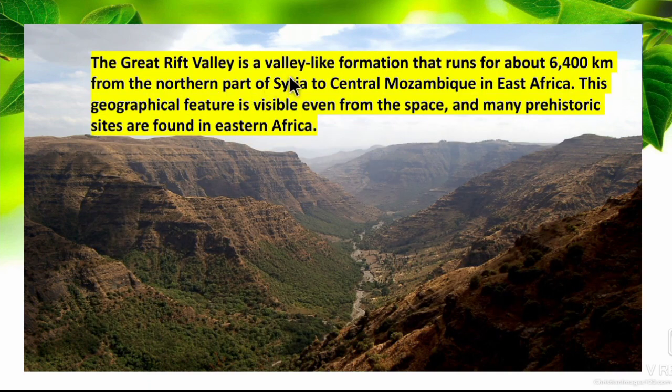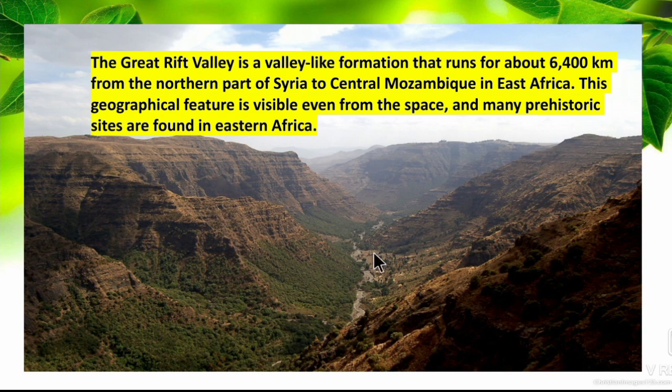The Great Rift Valley is a valley-like formation that runs about 6,400 km from the northern part of Syria to central Mozambique in East Africa. This geographical feature is visible even from space, and many prehistoric sites are found in this place, that is in Eastern Africa.